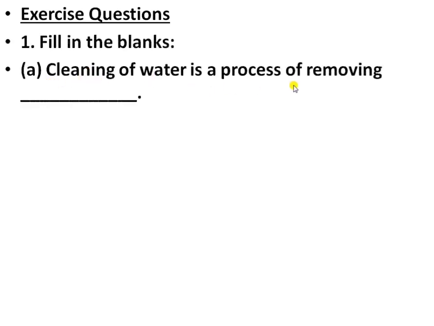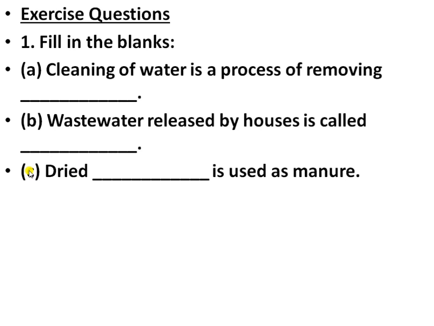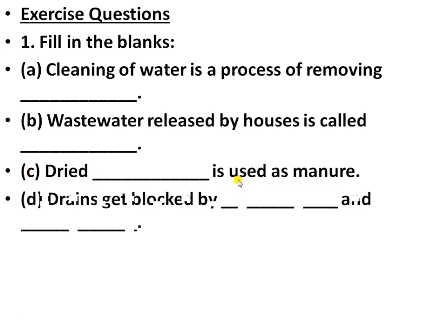A. Cleaning of water is a process of removing the ___. B. The wastewater released by houses is called ___. C. Dried ___ is used as manure. D. Drains get blocked by ___ and ___. So you have to fill all these blanks.